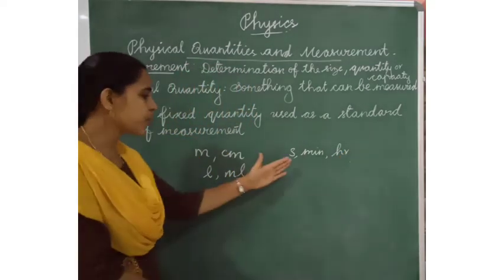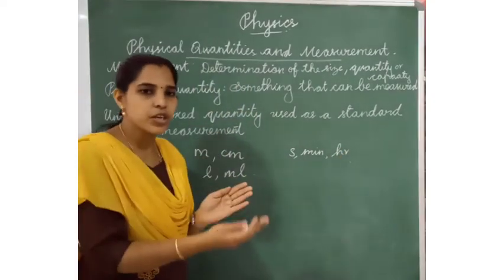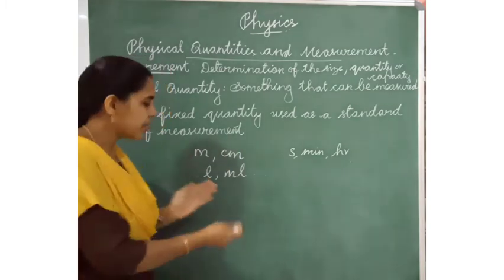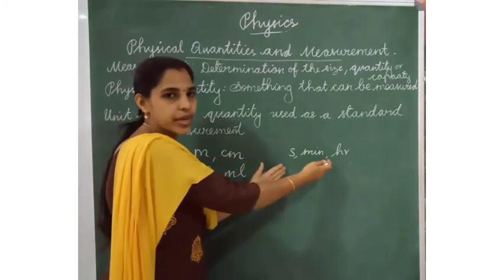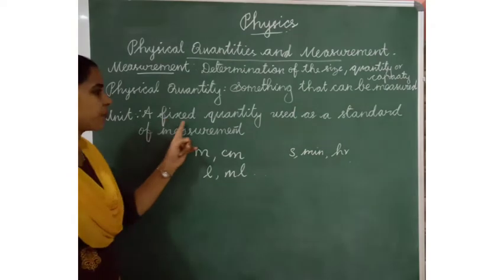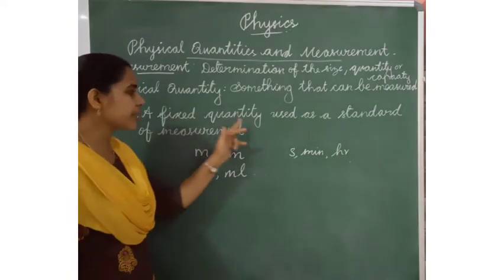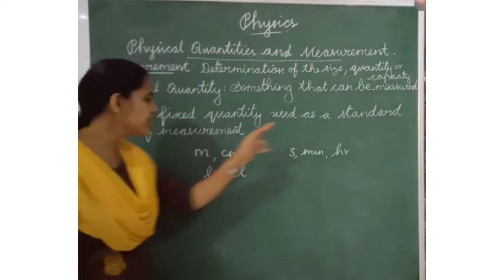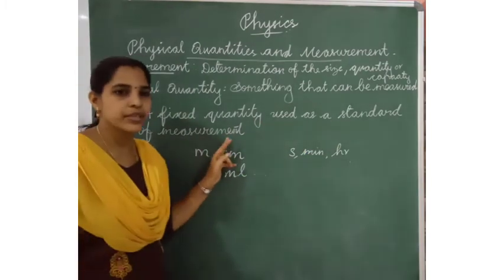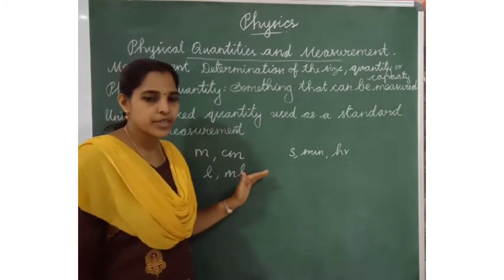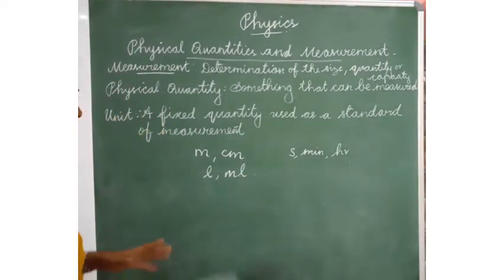These are the units. After the measurement, after the number, we will use these units. So a fixed quantity, it will not change. A fixed quantity used as a standard of measurement. That is called unit.